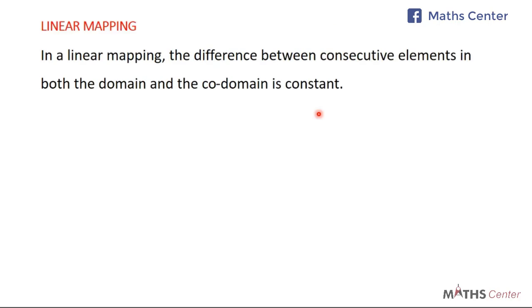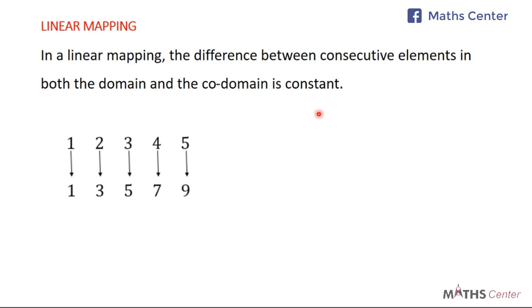In a linear mapping, the difference between consecutive elements in both the domain and the codomain is constant. We have seen from the previous slide that one-to-one relations and many-to-one relations are mappings. Basically, we are going to consider one-to-one relations. So in linear mapping, we say that the difference between consecutive elements in both the domain and the codomain is constant. Now this is what we mean.